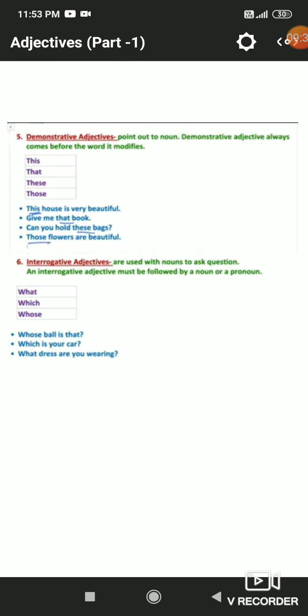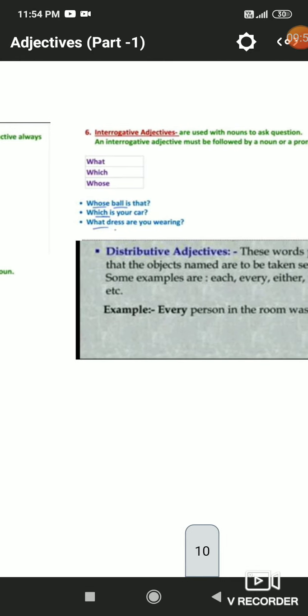Now the next kind is interrogative adjectives. The interrogative adjectives are used with nouns to ask questions. An interrogative adjective must be followed by a noun or pronoun. Whose ball is that? Which is your car? So these are WH family words which are used to ask questions.